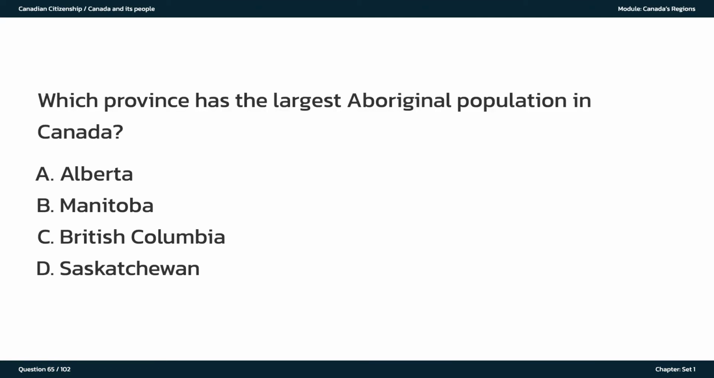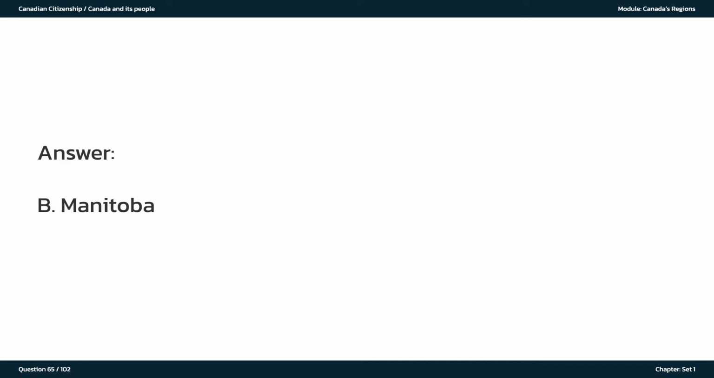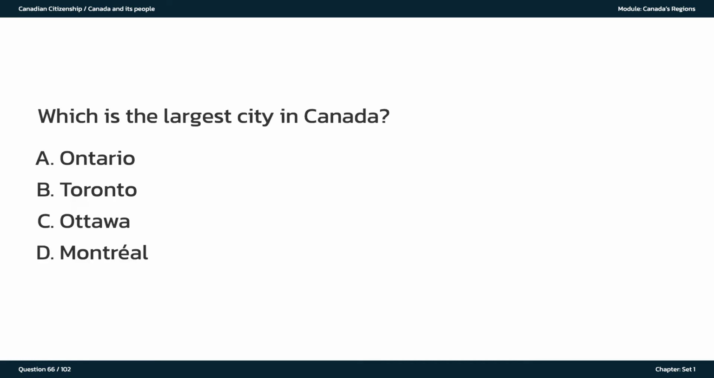Which province has the largest Aboriginal population in Canada? A. Alberta. B. Manitoba. C. British Columbia. D. Saskatchewan. The answer is B. Manitoba. Which is the largest city in Canada? A. Ontario. B. Toronto. C. Ottawa. D. Montreal. The answer is B. Toronto.